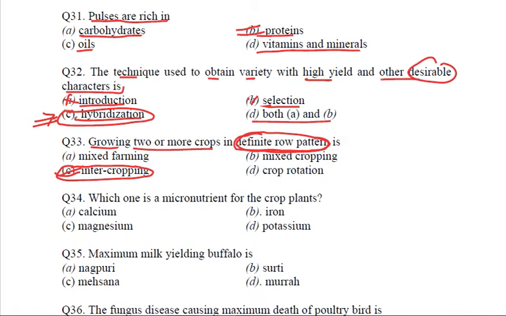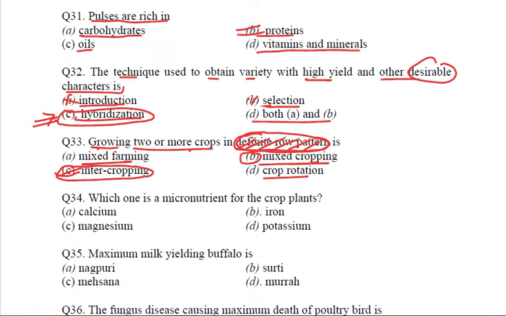If it would not have been definite row pattern, it simply would have been growing two or more crops, then it would have been mixed cropping, not mixed farming, right? And crop rotation, we already have studied that it is basically growing two or more crops in a pre-planned succession.